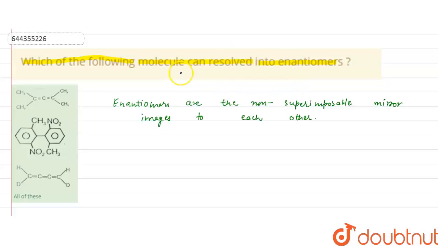So those molecules which are optically active can be resolved into enantiomers.